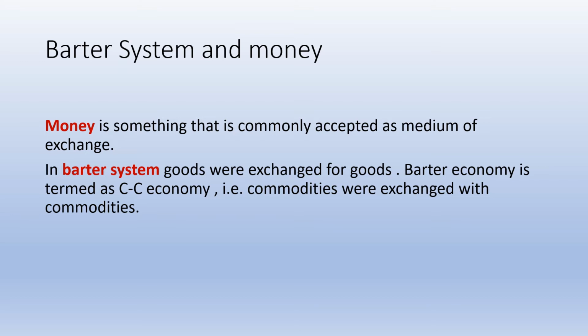Money is something that is commonly accepted as medium of exchange. Okay, this is the common definition of money. In barter system, goods were exchanged for goods. Barter economy is termed as CC economy, that is, commodities were exchanged with commodities.